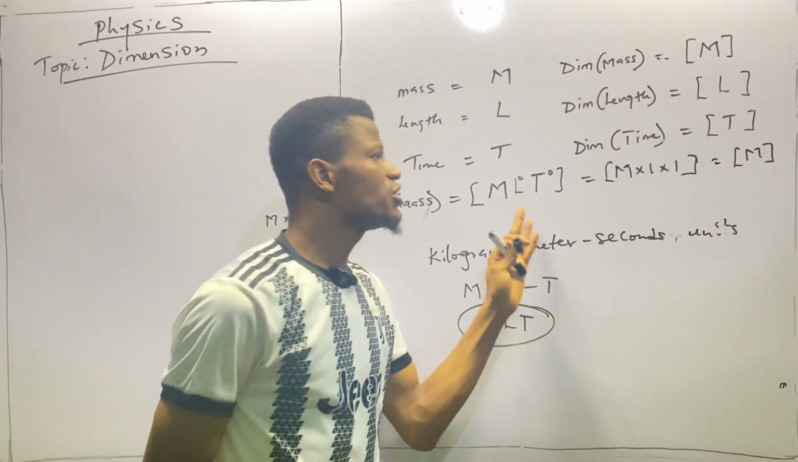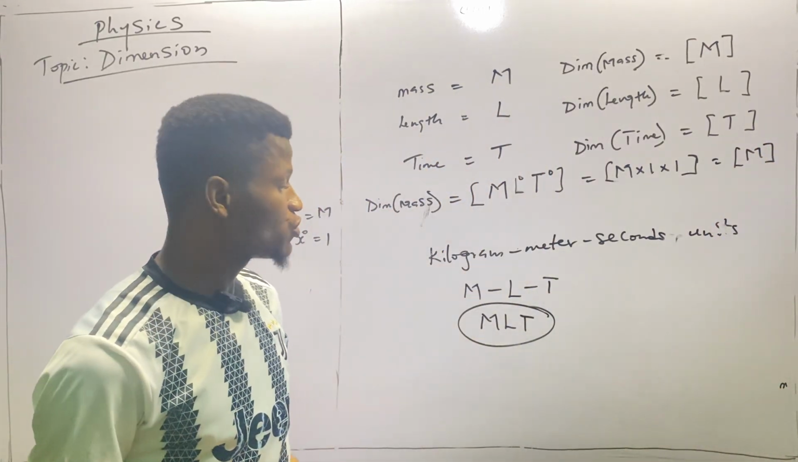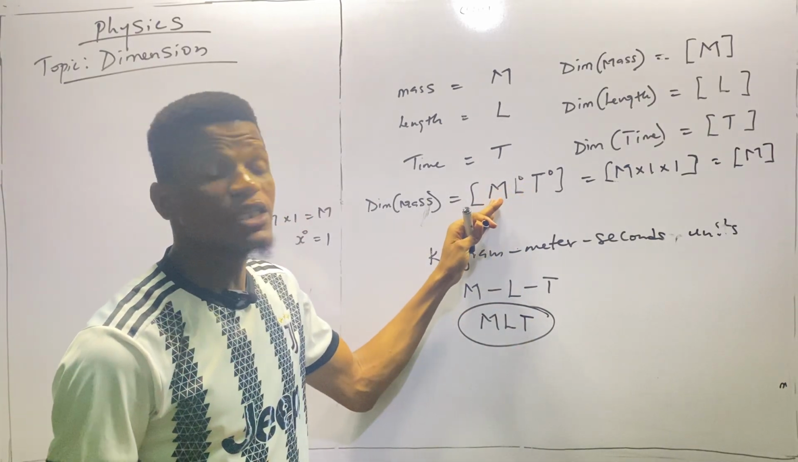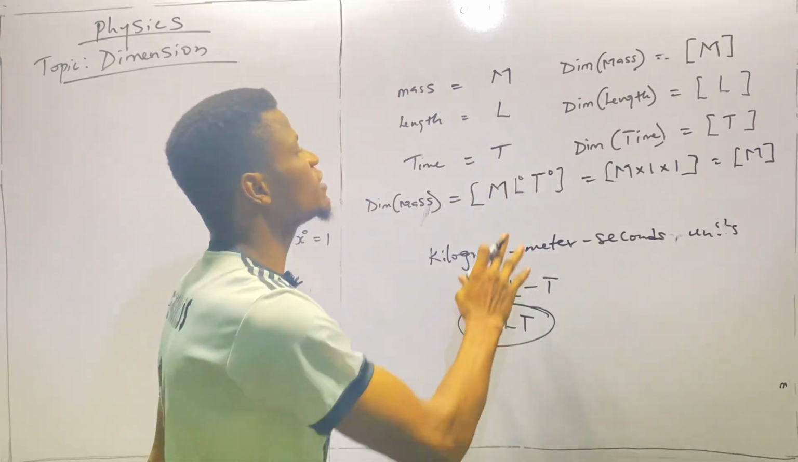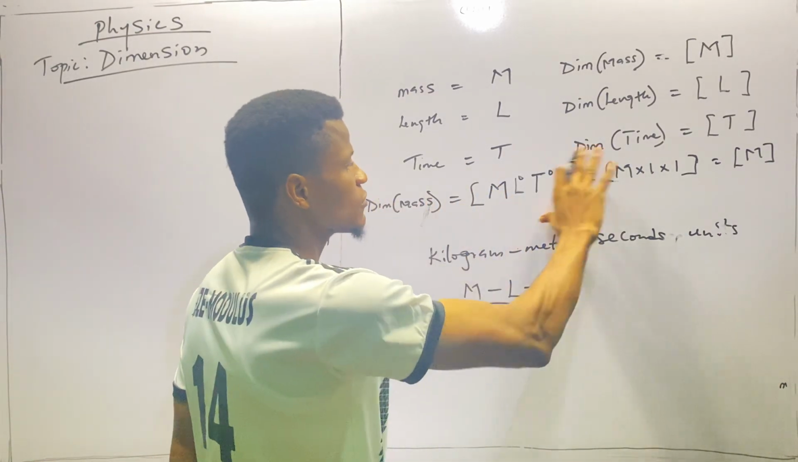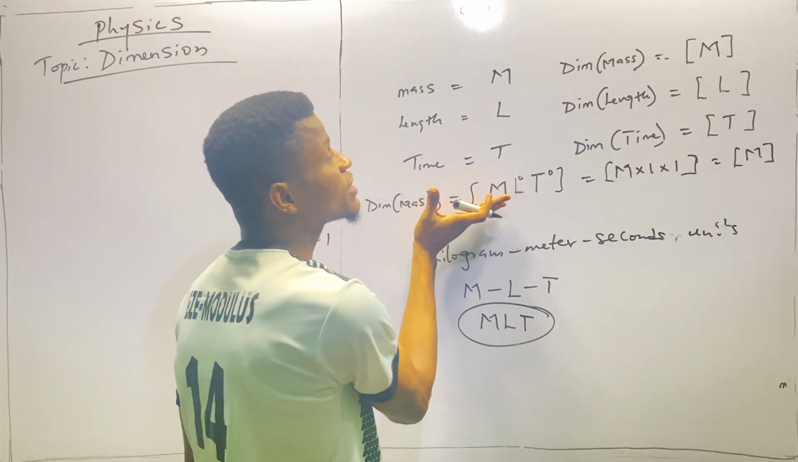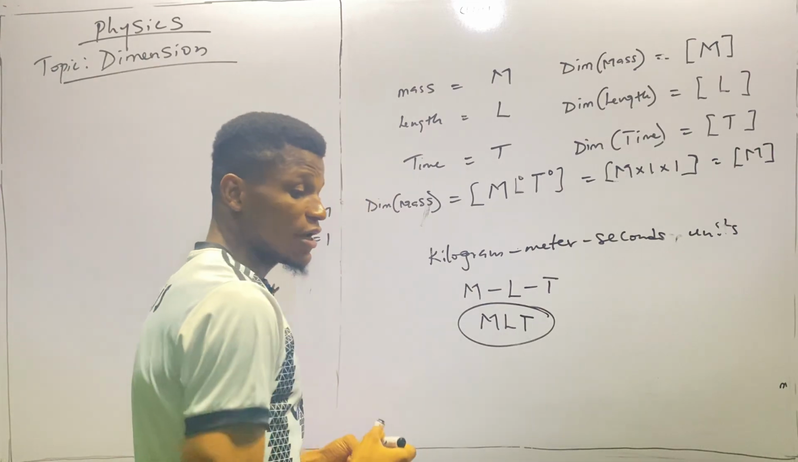The logic, in fact the wisdom, behind all this is to introduce L and T in such a way that we do not alter the magnitude of M. So we still have M at the end of the day. This is the standard form of the dimension of mass. So we are going to use this to evaluate the remaining two, which are the dimension of length and time.